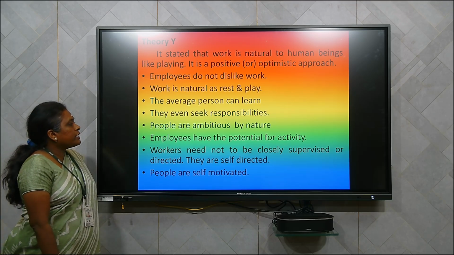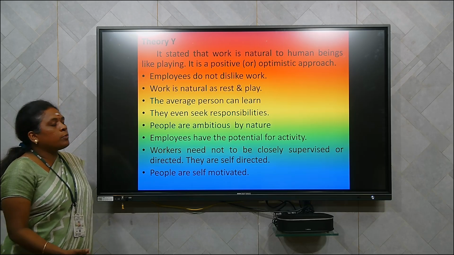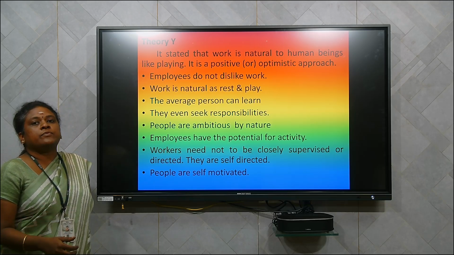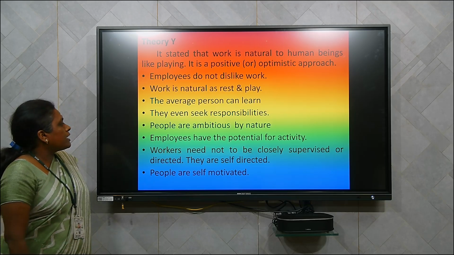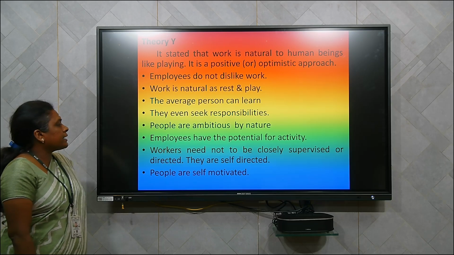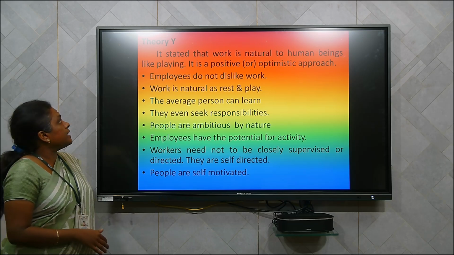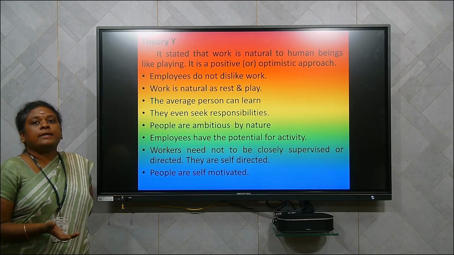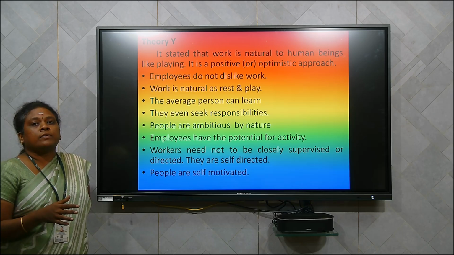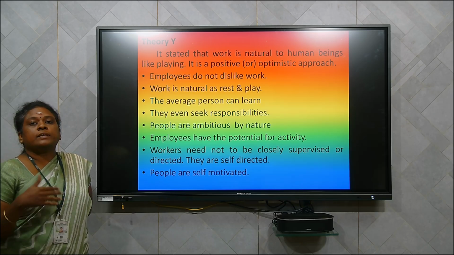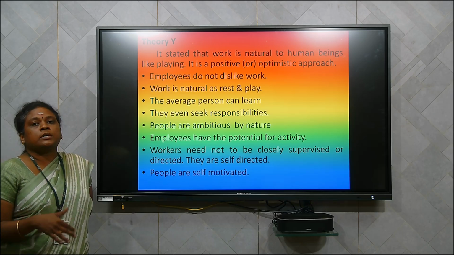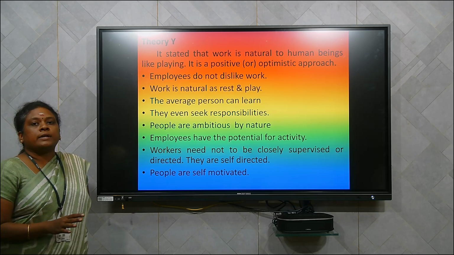Employees have the potential for activity. So they will have the full potentiality in them. They will have 100% efficiency to do the work. Workers need not be closely supervised or directed, they are self-directed. So in theory Y, the people do not need close supervision. They will be doing their work on their own. Even if the people are watching or not watching, monitoring or not monitoring, they will not bother about it.